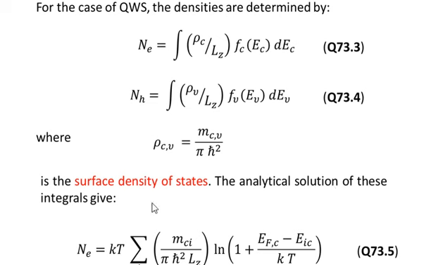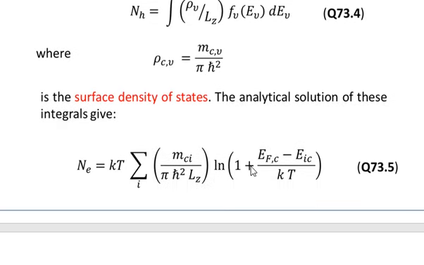The analytical solution of the integrals given in equations number 3 and 4 gives the following expressions, which we are giving without evaluating the integrals. So the density of electrons Ne is equal to kT, summation over I, of mCI over pi h bar squared Lz, times the log of 1 plus e to the power EFC minus EIC over kT.